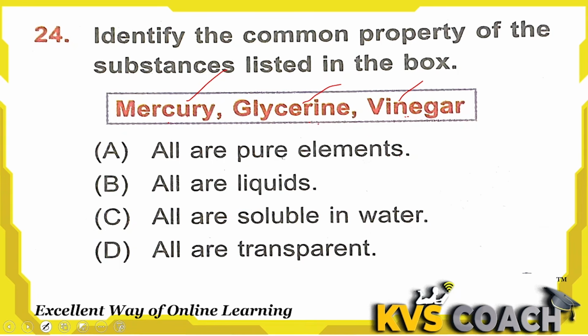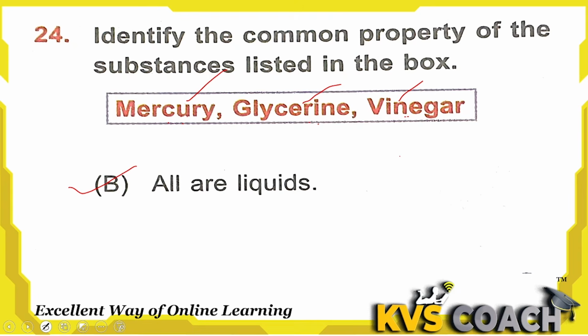B, they all are liquids. Yes, mercury is also in liquid form, and glycerin and vinegar are also liquid. This is right. Third one, all are soluble in water. No, wrong. Mercury is not soluble in water. D, all are transparent. No, mercury is silver in shade, not transparent. So only option B, all are liquids, is the right answer here.